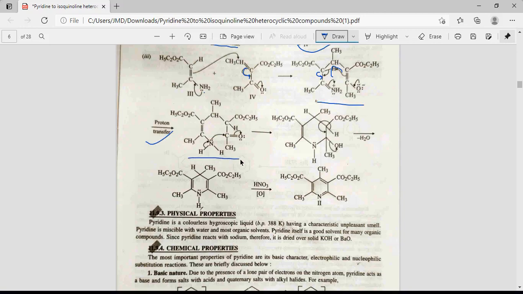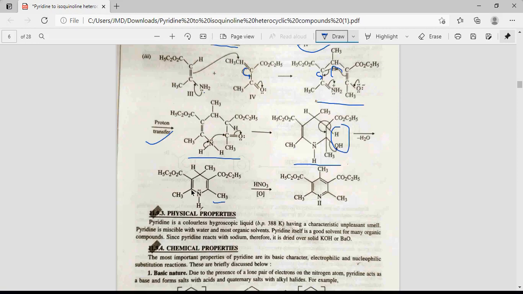Then in the next step there is a formation of ring. So there is loss of this proton, and the lone pair on the nitrogen attacks the carbonyl carbon present in this molecule, and formation of this type of compound. Then by loss of water molecule we get this structure.